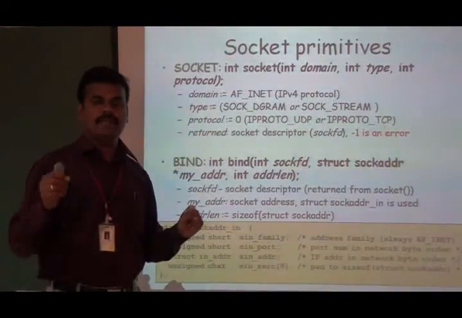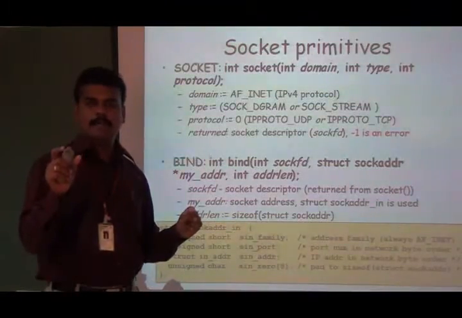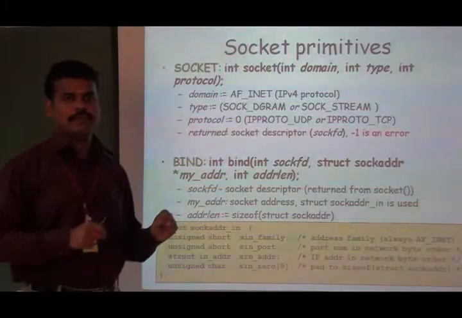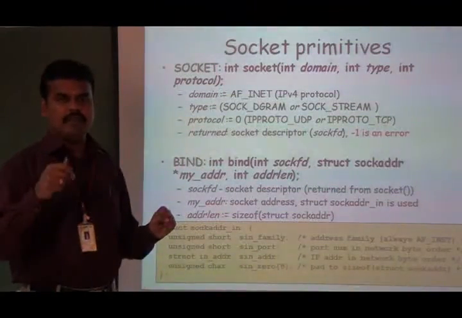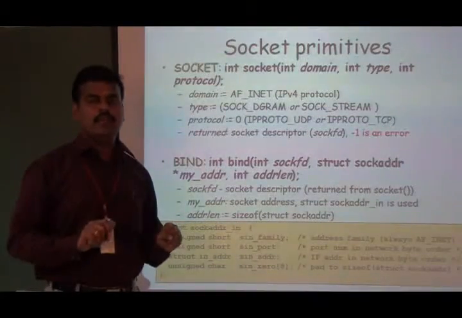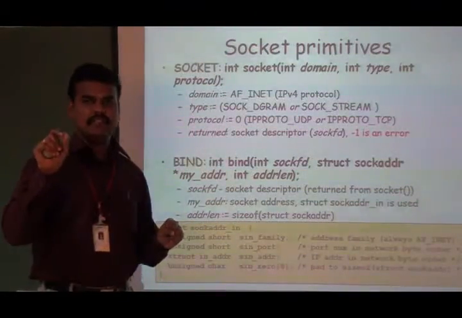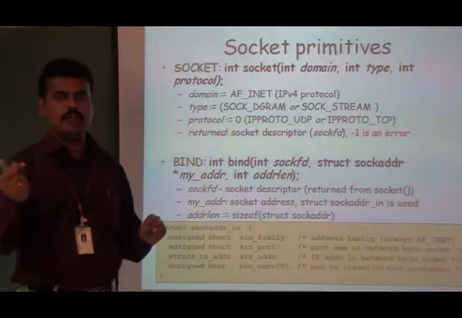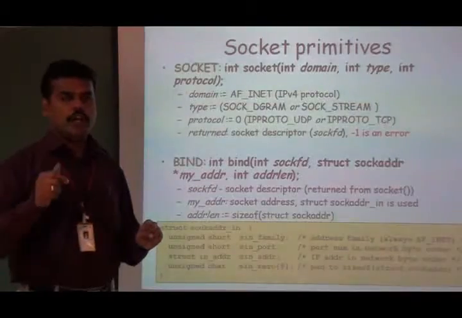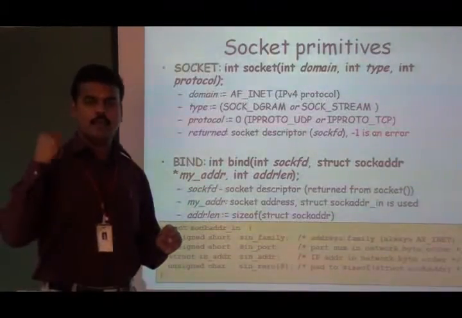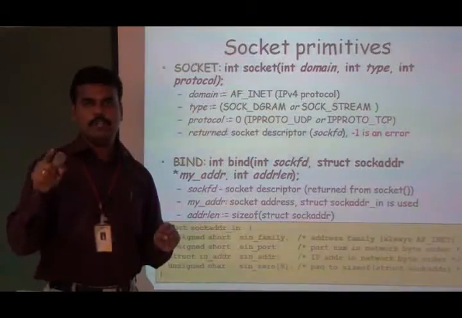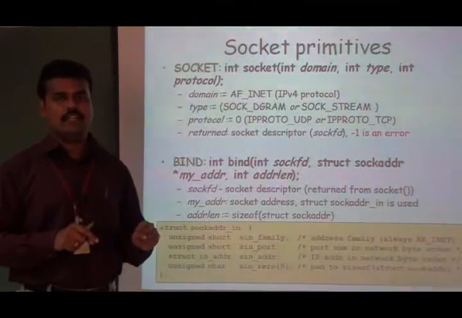The kernel will choose the number from the ephemeral range and assign it to that particular process, and the IP address will be chosen when we are going to transmit the packet through that particular interface. The destination source IP address will be taken and assigned to that particular socket. If you want to let the kernel assign a port number for that particular client process or server process, then 0 needs to be assigned to the variable called sin_port.